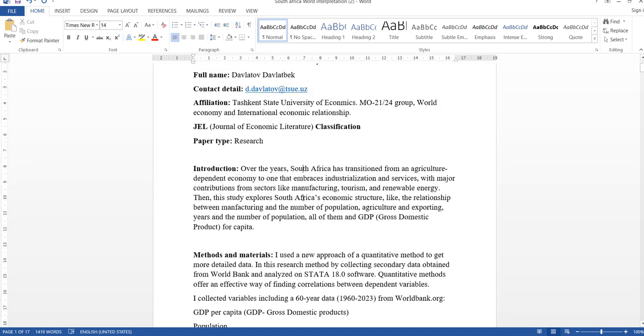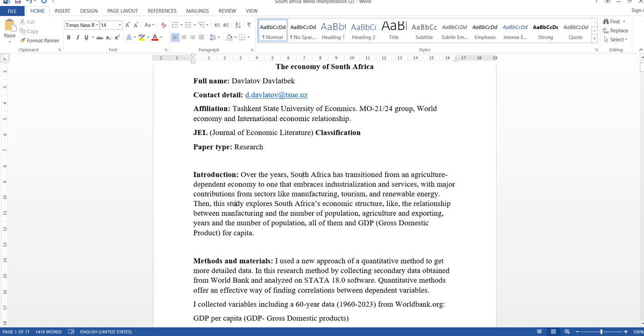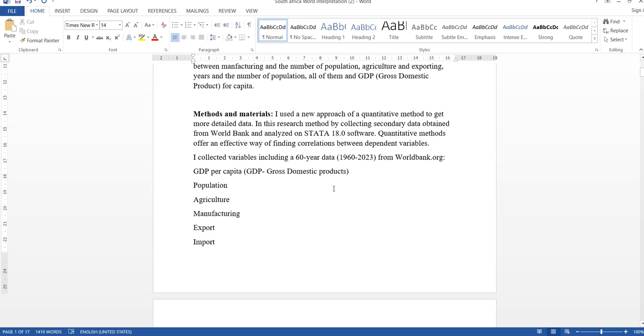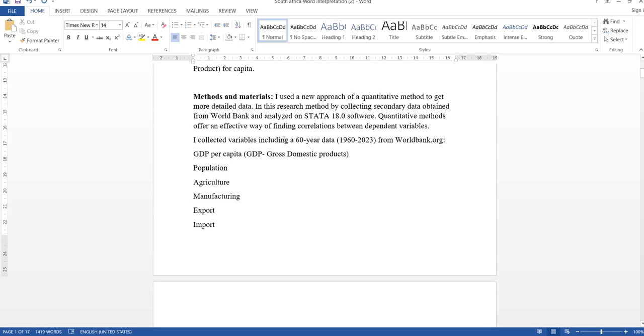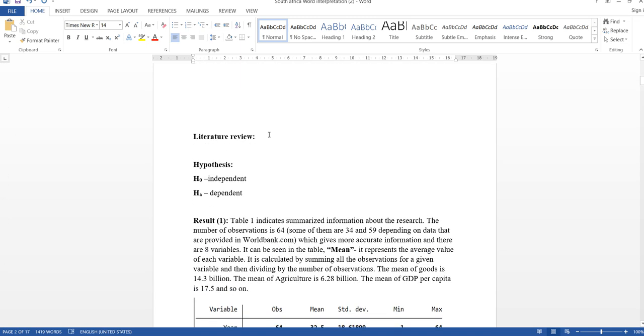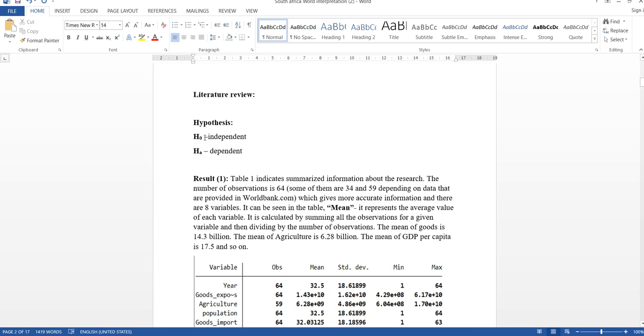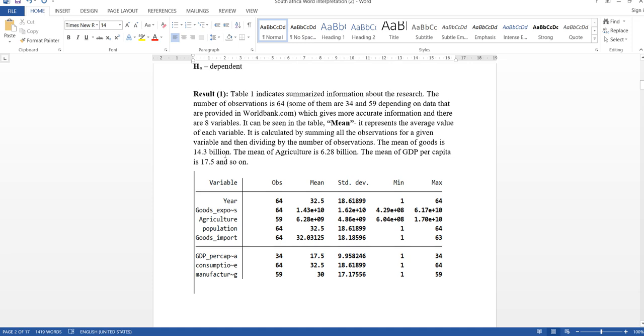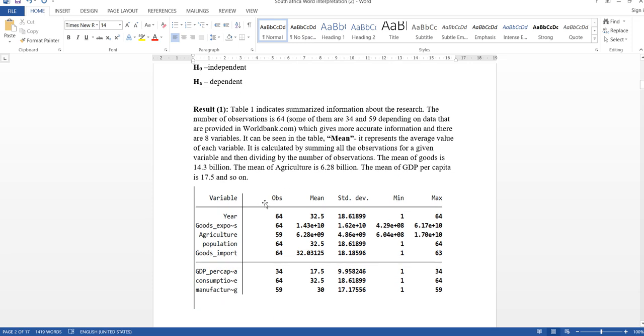So introduction: over the years, South Africa has transitioned from an agriculture dependent economy to one that embraces industrialization and all that stuff, you know. So I collected variables including 60 years of data from worldbank.org: GDP per capita, population, agriculture, I already said it. Literature review, hypothesis: H0 is independent and HA is dependent. So the result, the first result is table 1. This table indicates summarized information about the research.